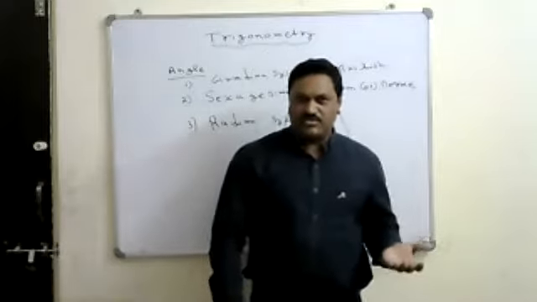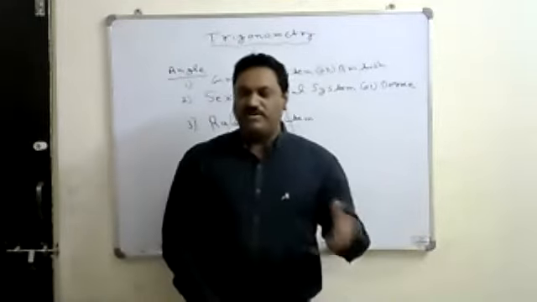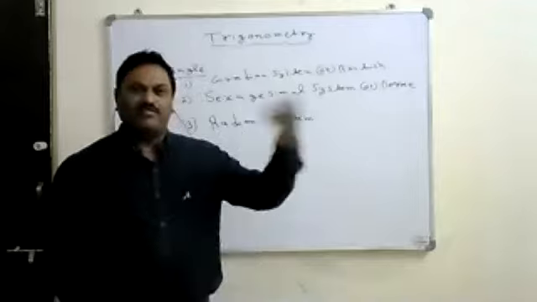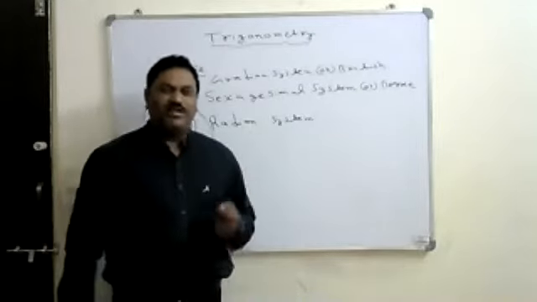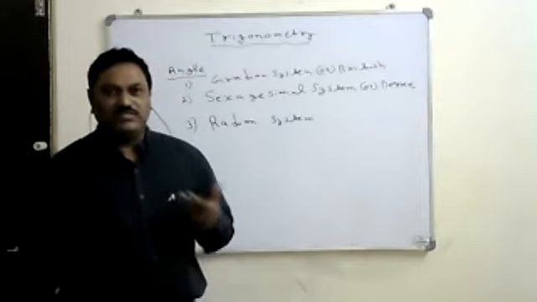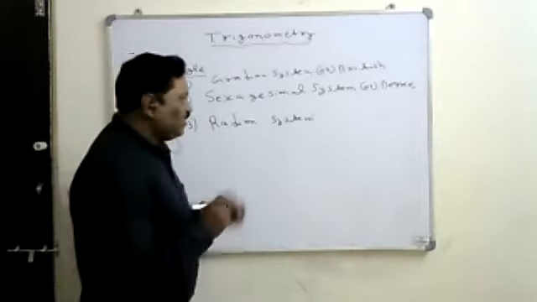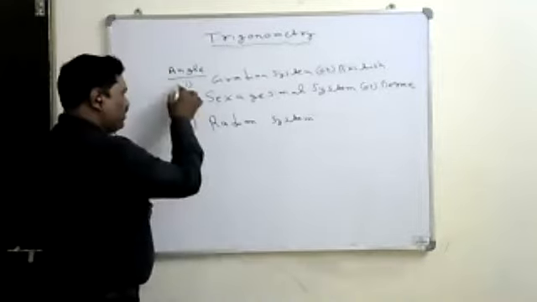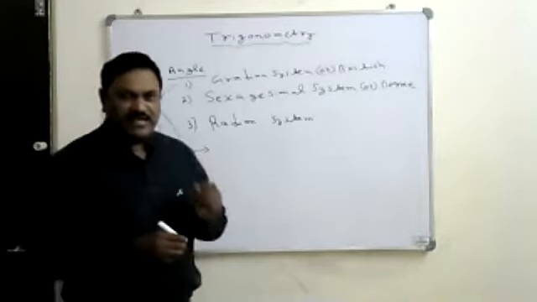But later on that concept will be taken by the Americans. They will modify that and do the marketing for it, and that will become famous later. So here also the first measurement was given by the Britishers only, which is also called the gradient system.